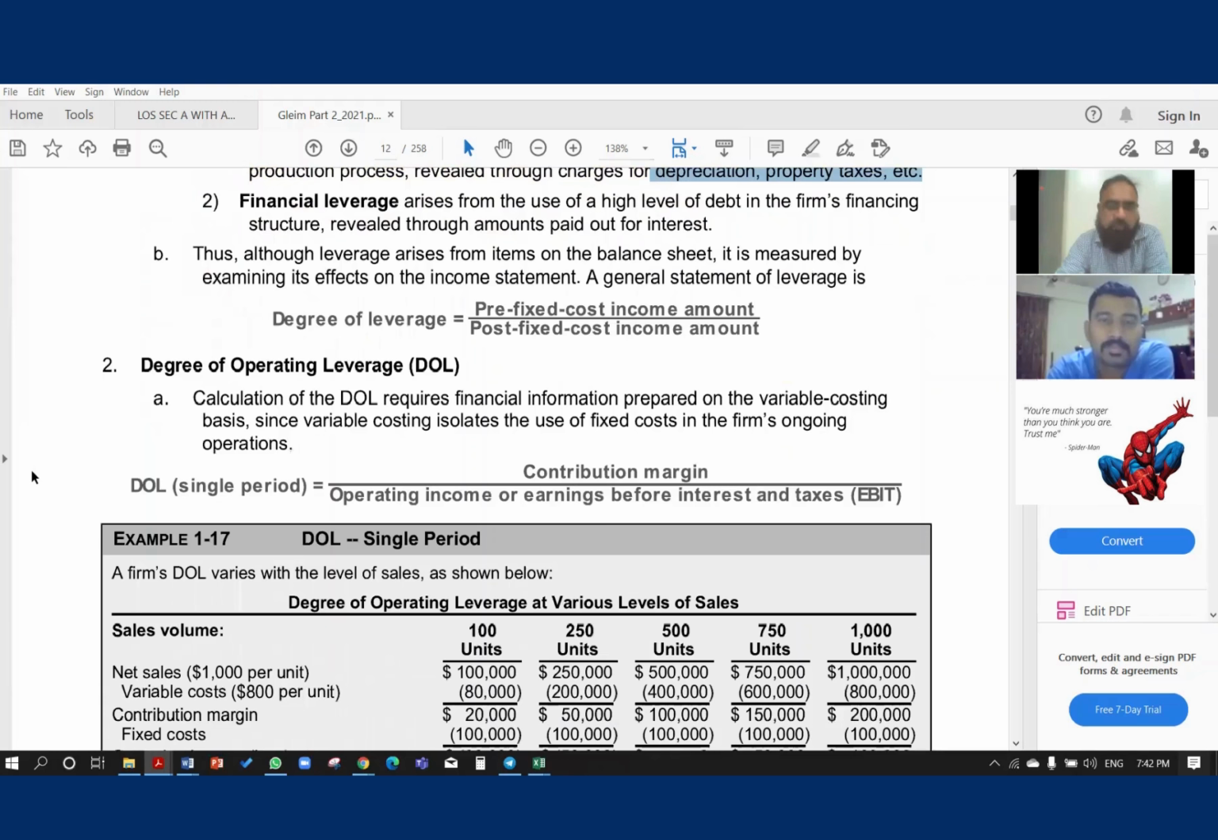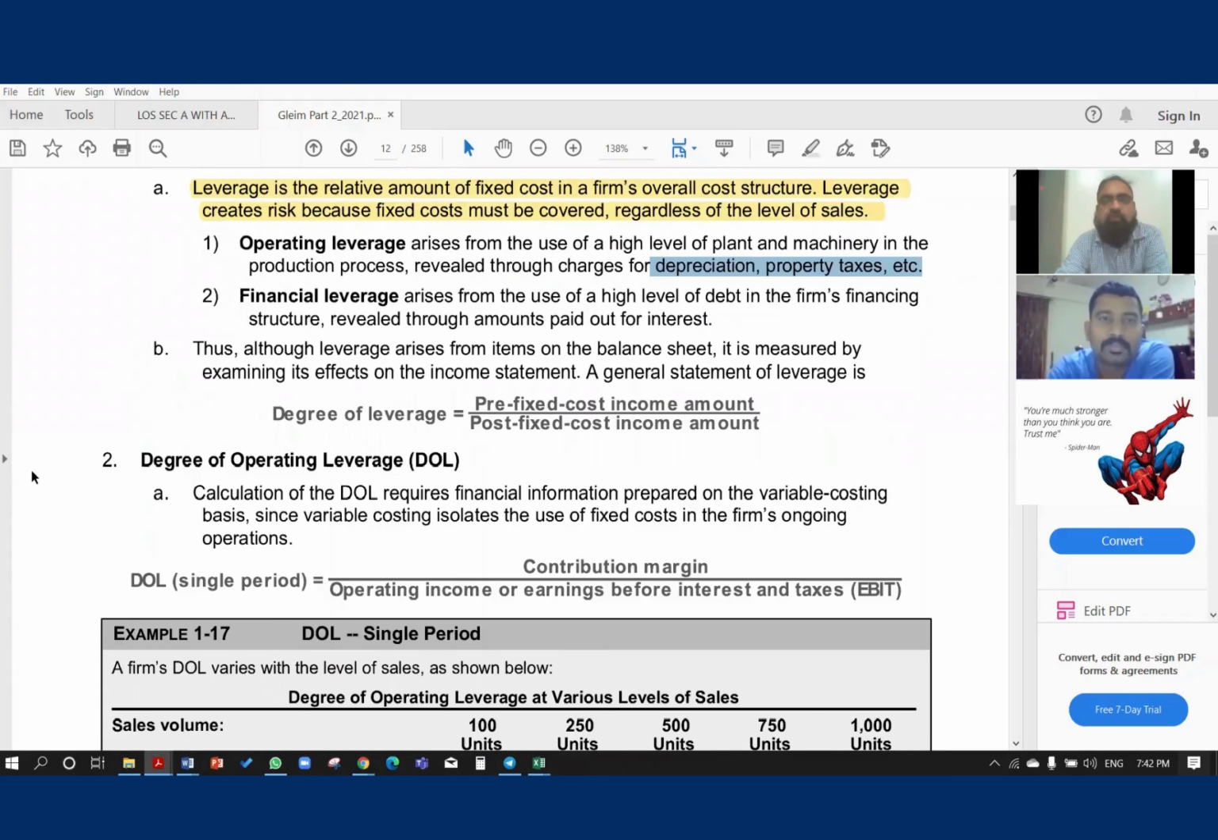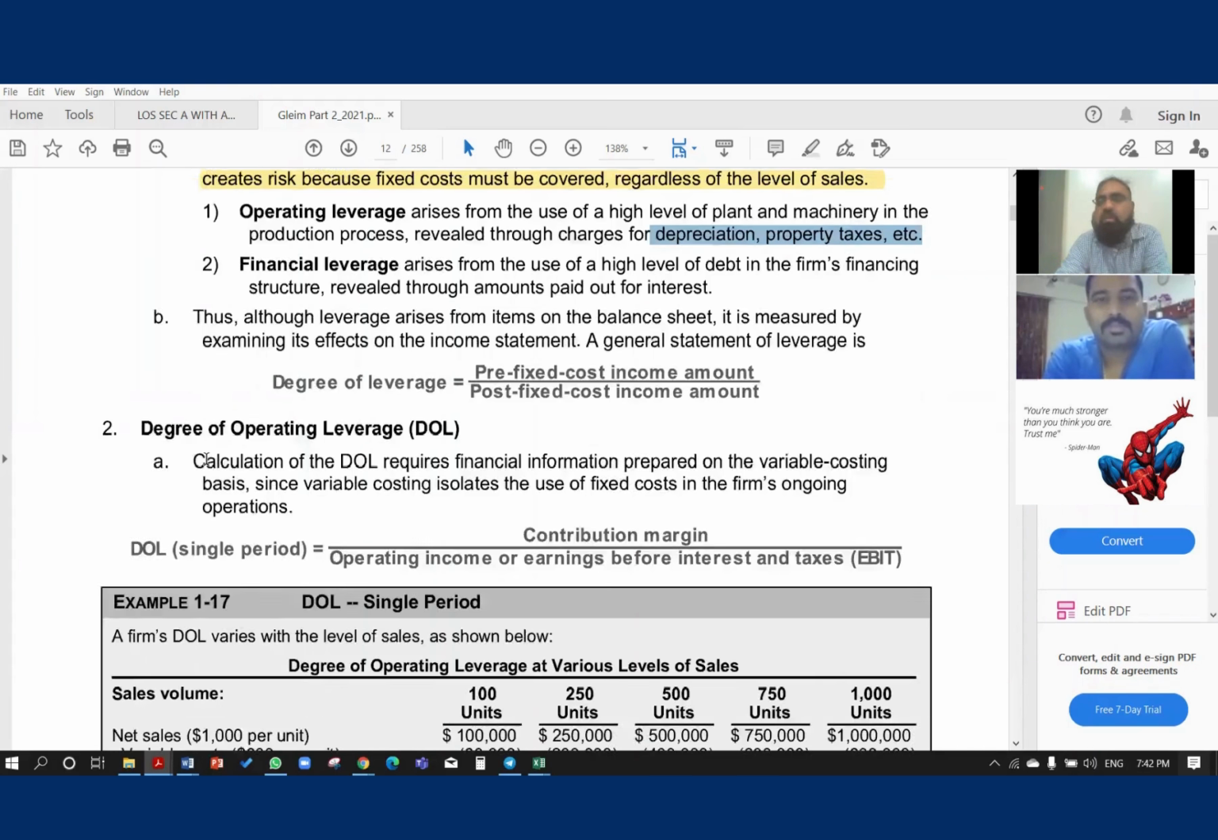When we talk about the degree of total leverage, that will be pre-fixed-cost income amount. Income amount means net income, net profit. But when we say pre-fixed cost, it means before interest, and before depreciation, property taxes, amortization. This is pre-fixed cost, and post-fixed cost is net income. This is the degree of leverage we have.